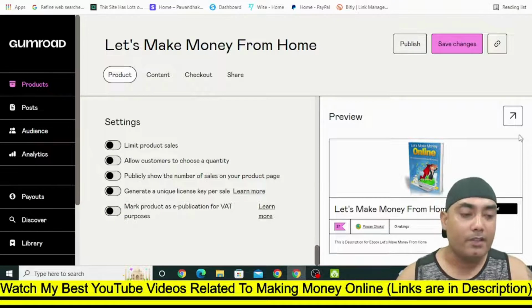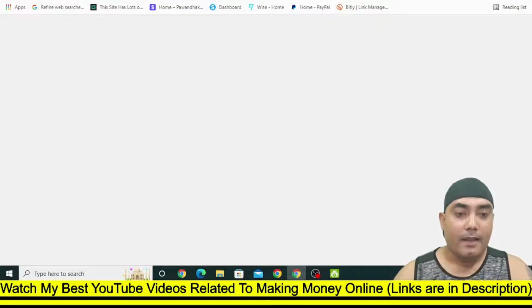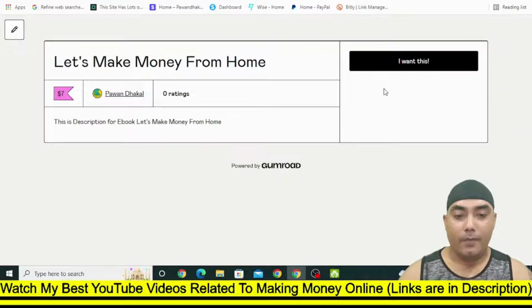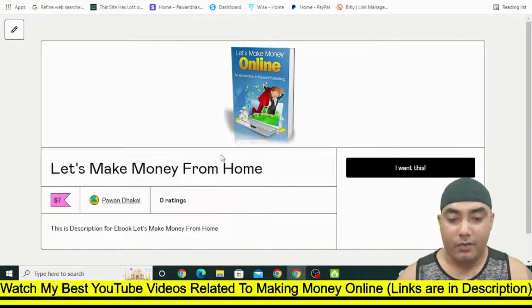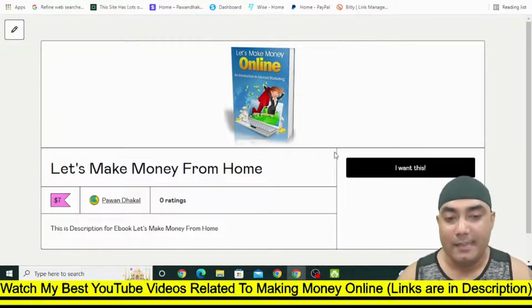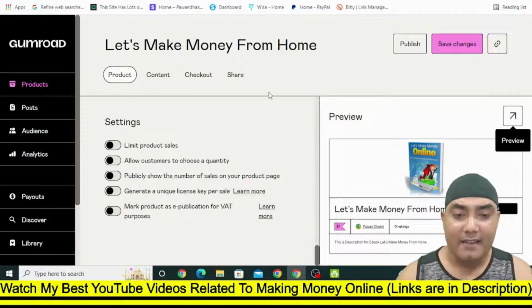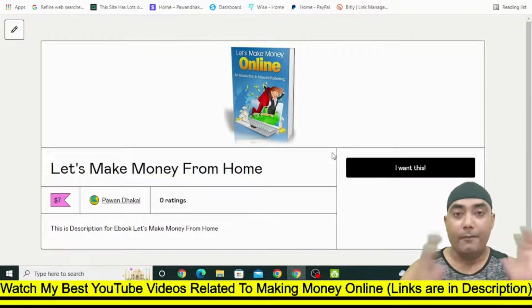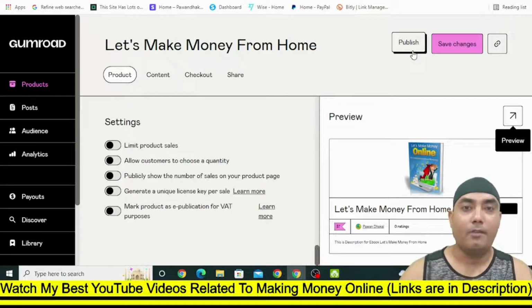But before publishing, if you want to do a preview, just click on this preview, and then you'll see what your book looks like. For now we don't have any thumbnail, so it is not showing here, but this kind of interface the buyers will see. So it is best to design your own ebook cover according to the size they are recommending, so that it looks a bit nicer. You can do that and then click on publish.